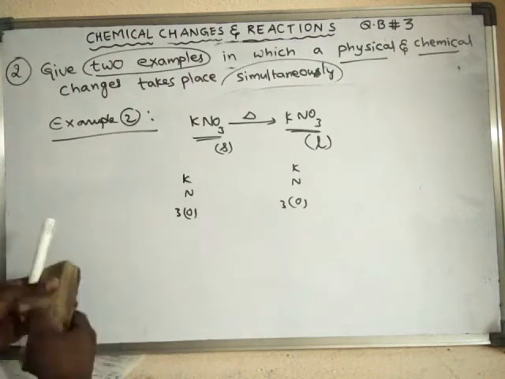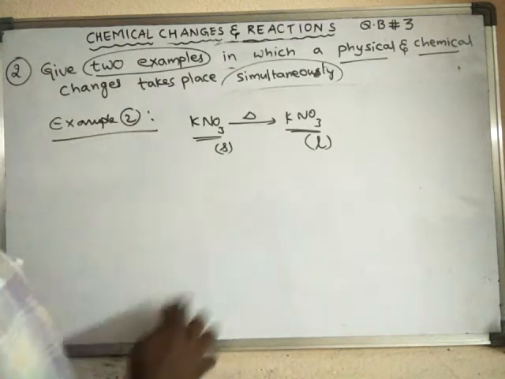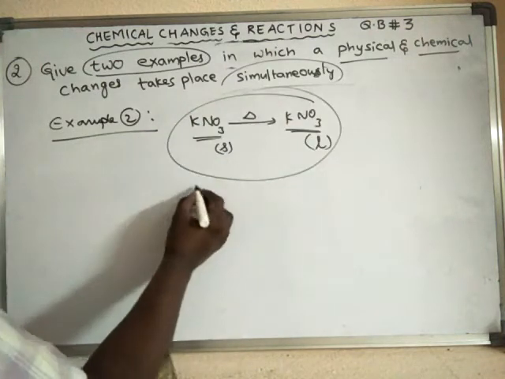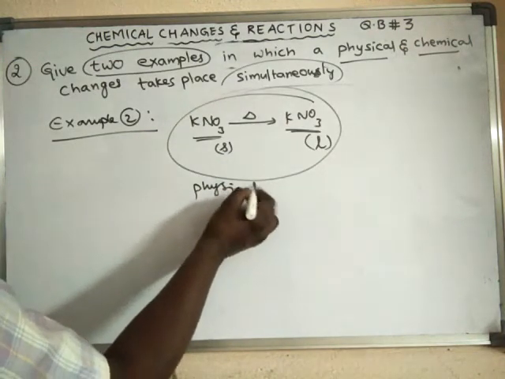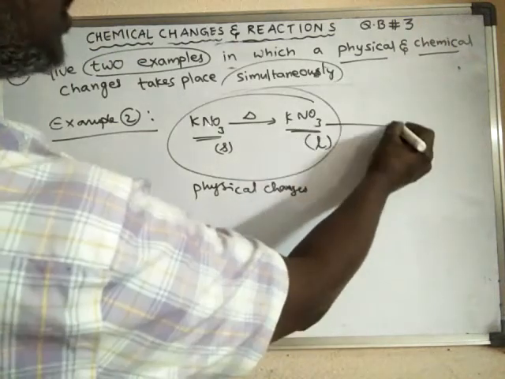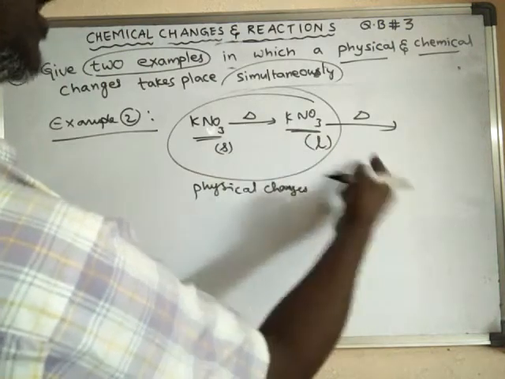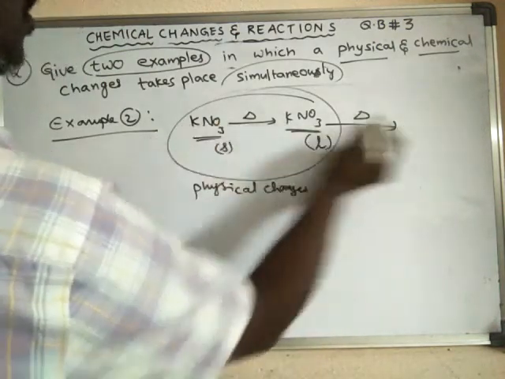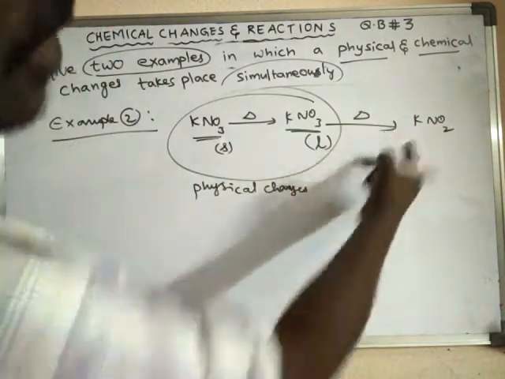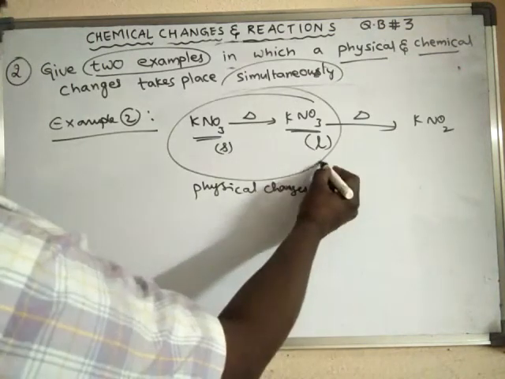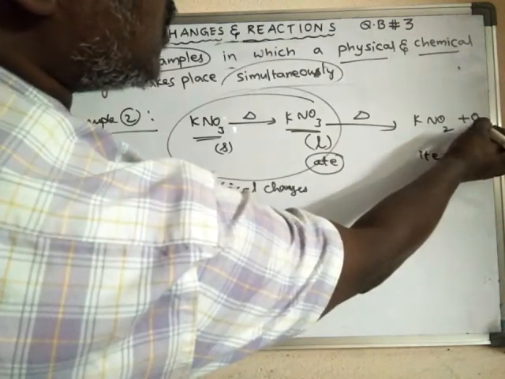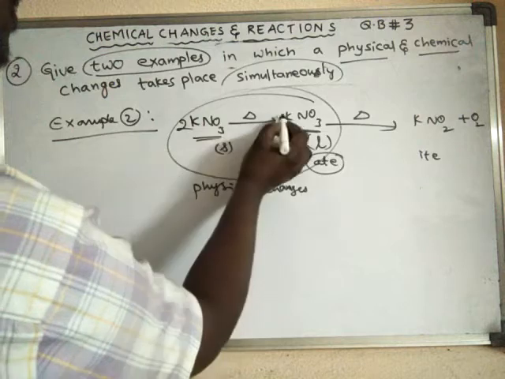So whenever a new substance is not formed, what type of change is it? It is said to be a physical change. So this is a physical change. Upon further heating, this one will break down into potassium nitrite. This is called potassium nitrate, and this is called potassium nitrite. This is nitrate and this is nitrite. Along with this, oxygen gas is liberated. So upon balancing it, what do you get?